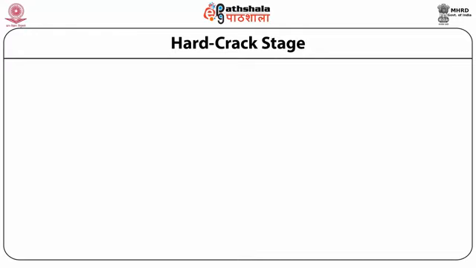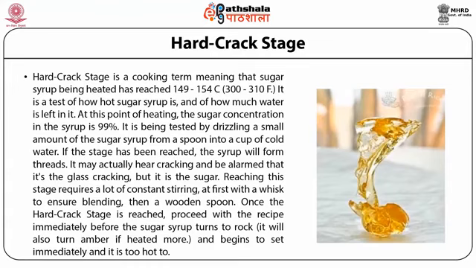Corresponding to the soft crack stage, next comes hard crack stage. The hard crack stage is a cooking term meaning that sugar syrup being heated has reached a temperature of 149 to 154 degrees Celsius. It is a test of how hot sugar is and of how much water is left in it. At this point of heating, the sugar concentration in the syrup has reached up to 99%. It is tested by drizzling a small amount of the sugar syrup from a spoon into a cup of cold water.